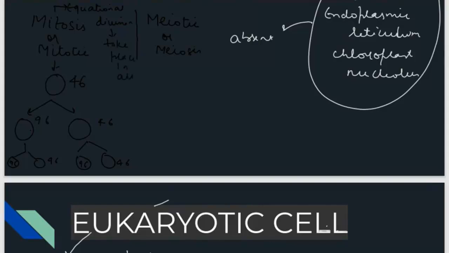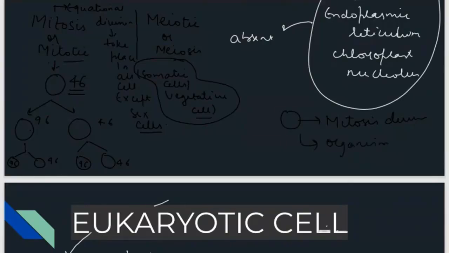This takes place in all cells, called somatic or vegetative cells, except your sex cells. In this, the number of chromosomes will remain the same. For example, in your skin, heart cells, kidney cells, brain cells, mitosis is there, because when a baby is born, zygote is there. Zygote undergoes mitosis division, and a full-grown organism is there. So at that time mitosis is there.